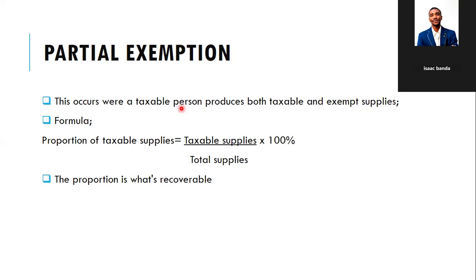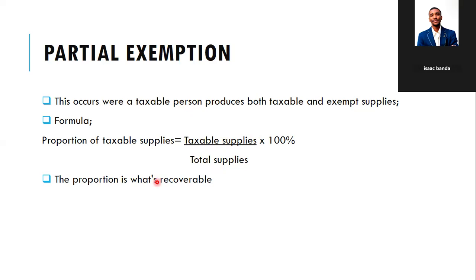Then you need to find the proportion of taxable supplies out of the total supplies. How do you do that? You divide the taxable supplies over the total supplies. Then that percentage that you find is the proportion which is recoverable.